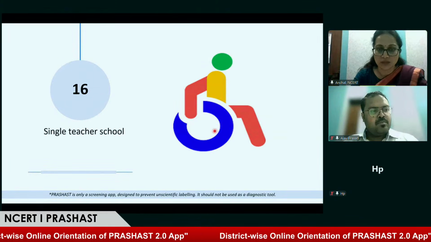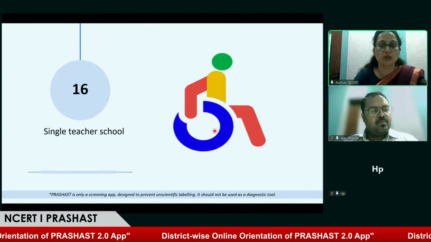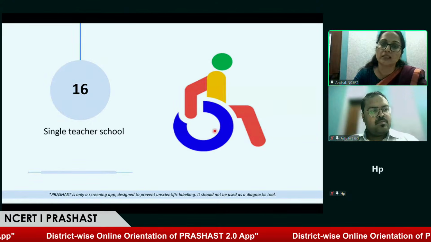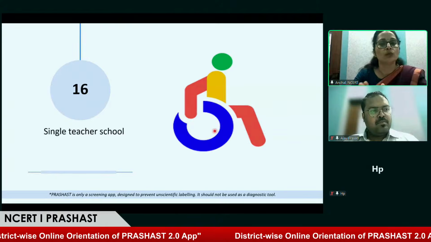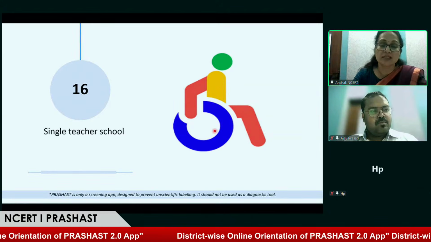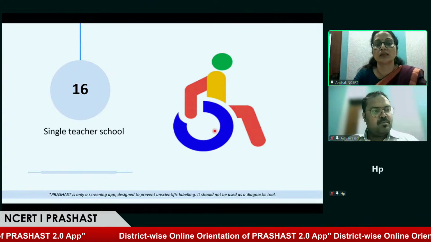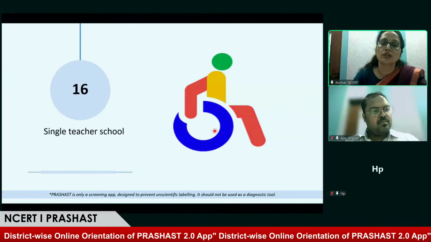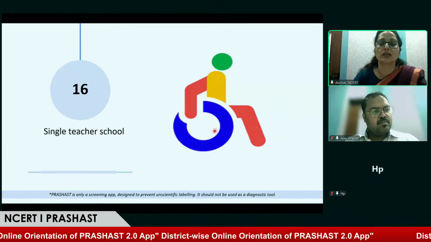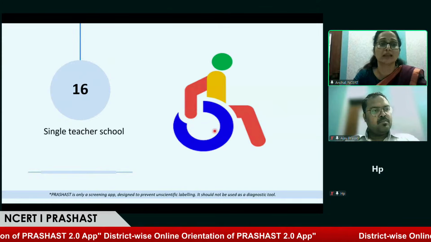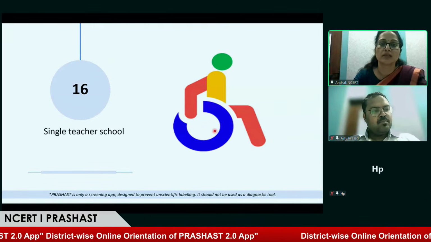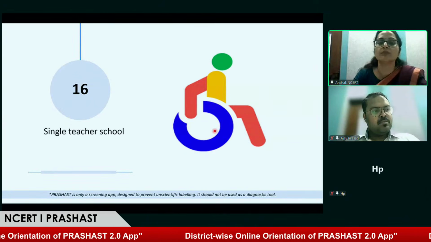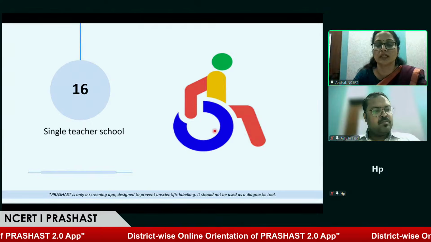This application, this orientation, is about how we can screen all students at the school level from Balvatika to class 12, and this application helps us screen all 21 disabilities. Most disabilities are invisible, so we cannot recognize them, and that's the reason we never provide support to these students, like SLD children and autism students. They never get help, sir. So the special educator helps us fill the part two screening of this application.